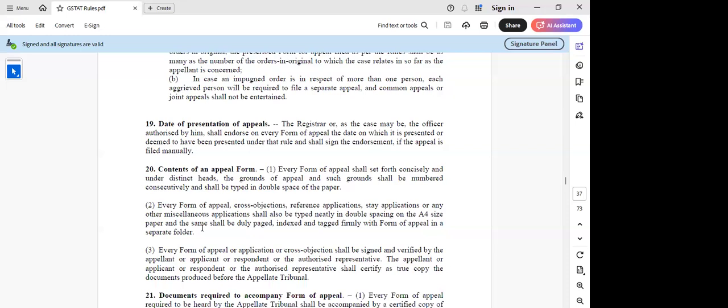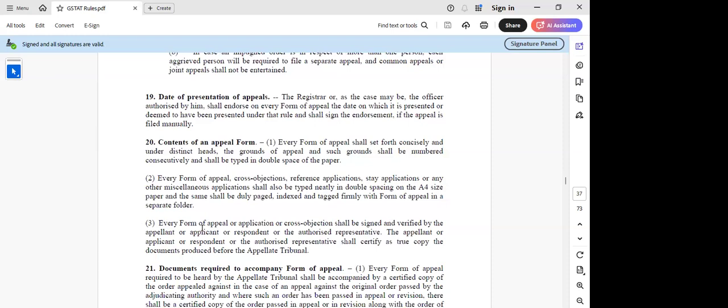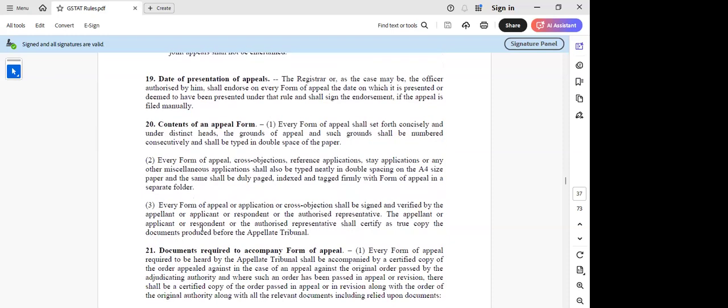Which font should be used when you are typing this part? Then they've also given the reference of documents which are required to accompany this form of appeal.